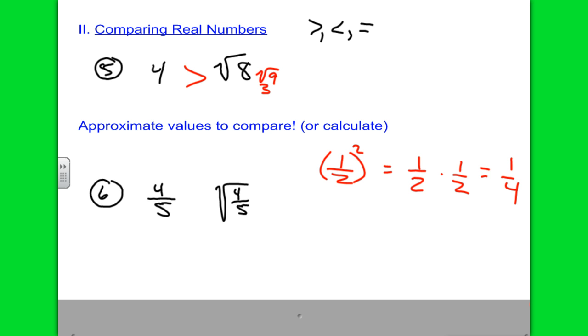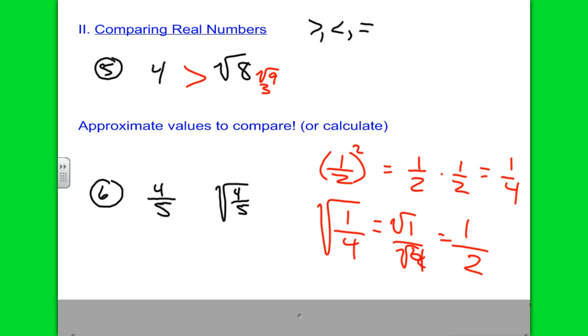So, let's take the number that we ended up with there after squaring, 1/4, and take the square root of this number. Isn't that just the square root of 1 over the square root of 4? Yeah. And what is the square root of 1? 1. And the square root of 4? 2. So look at that. The square root of small little 1/4 is 1/2, which is greater. Isn't that weird? It kind of makes your brain hurt a little bit. Fractions work kind of in a reverse way than integers do.